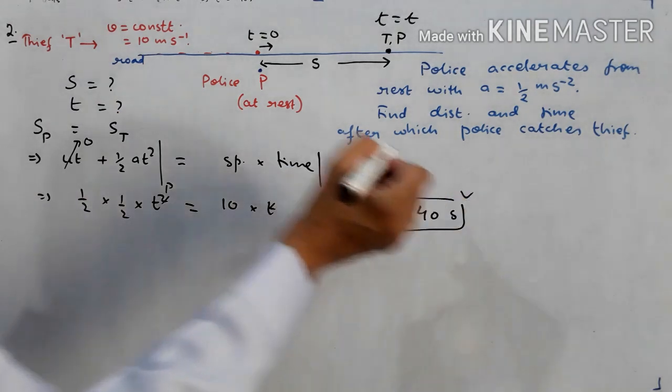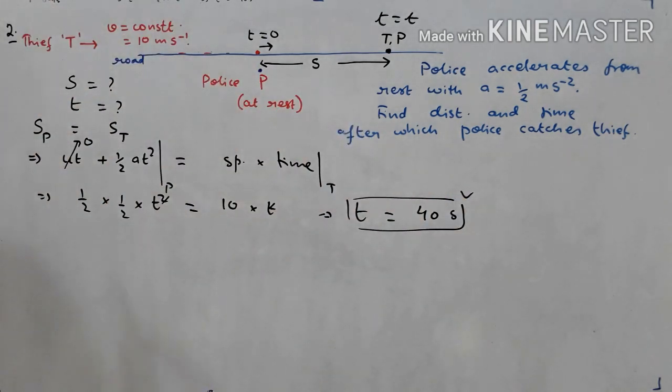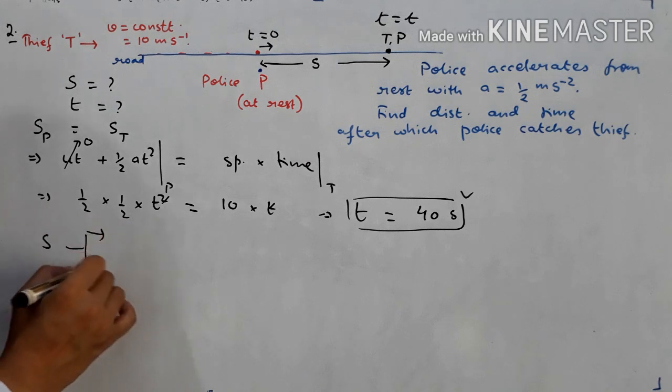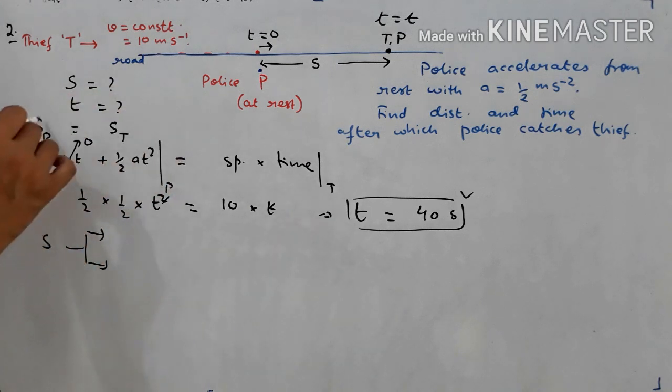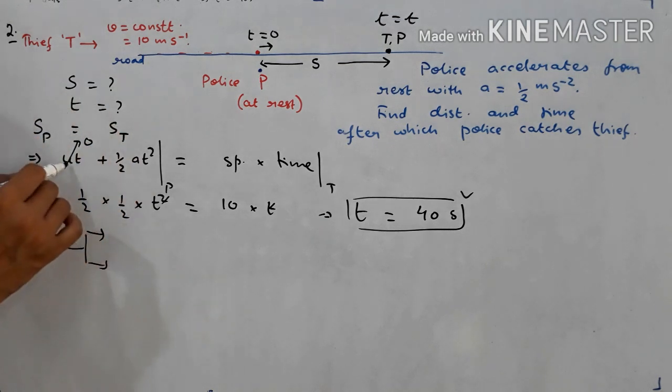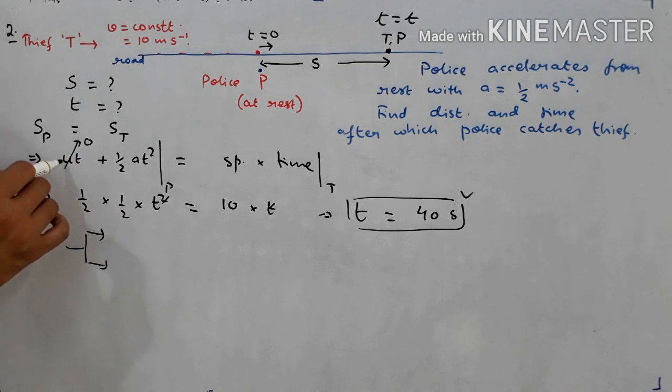If we have found T, it's very easy to find S. Now for finding S, there are two ways. Either you can find S by using the equation for police or for thief. For police, how will you find S? S is how much? ut plus half at square, but u is 0.